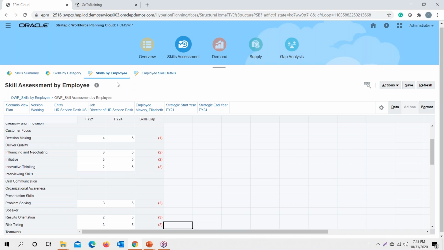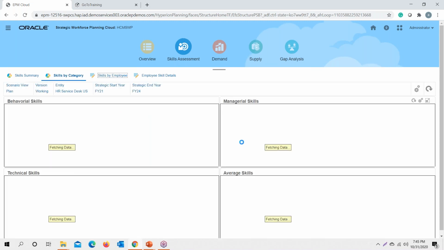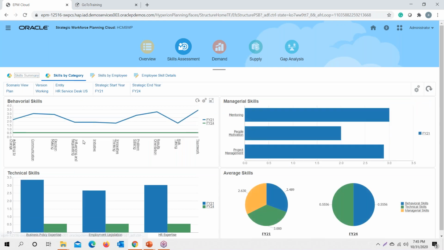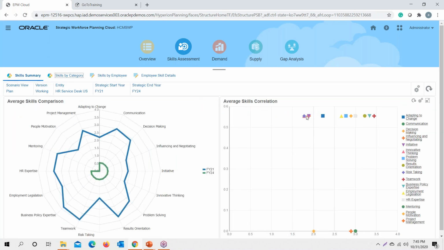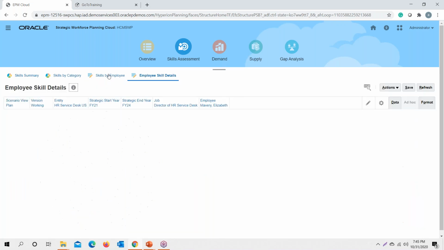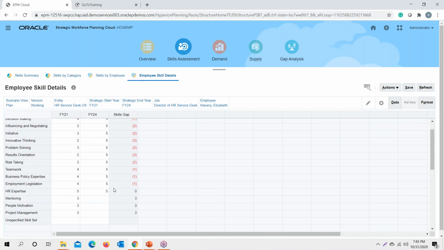Once done, if I go to skill summary, I will have this comparative figure here, these are the changes, and then the radar graph is displayed. However, we could change these settings. We could have our own graphical representation or presentation of the graph. And if I go to skill details for this particular employee, we will have the same displayed here. So this is how the skill assessment works.